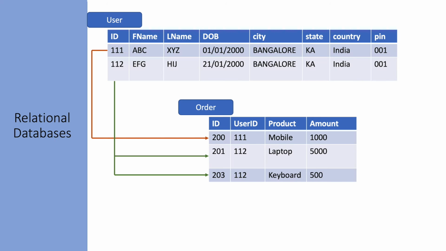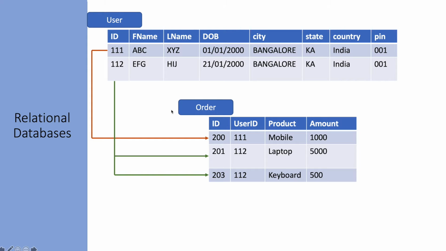Before jumping into NoSQL, let's understand how a relational database stores data. Here we have one user table where we have defined certain columns: ID, first name, last name, date of birth, city, state, country, and pin. Each row has the same data, whatever columns we have defined. If we are not giving any data, like the city or state is not defined, it will store null in place of that value.